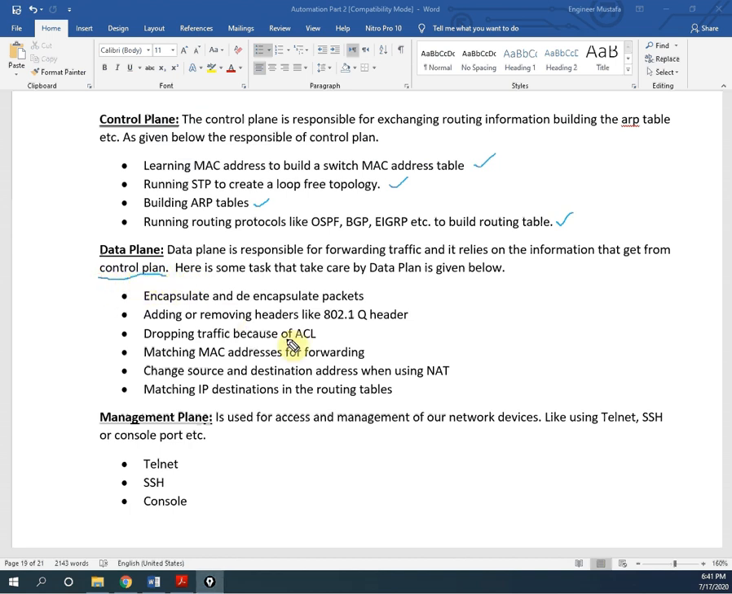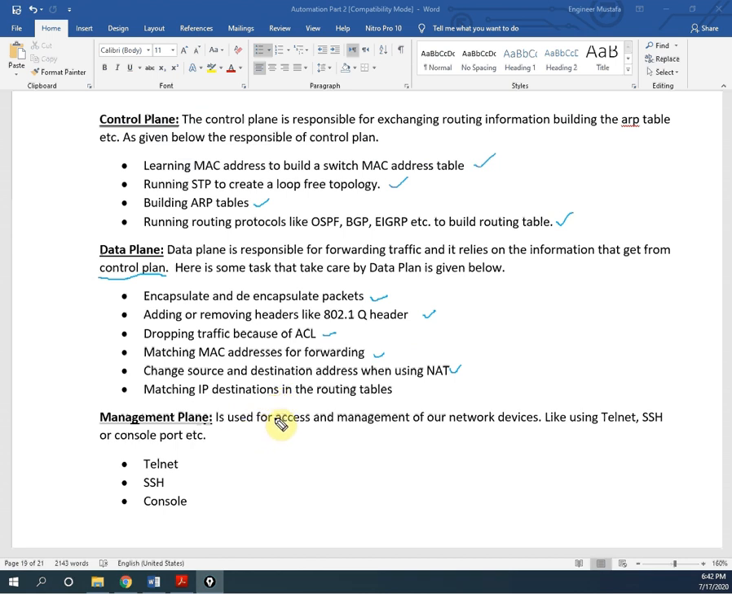Examples of what the data plane performs: encapsulation or decapsulation of packets, adding or removing headers like the 802.1Q header, dropping traffic because of an ACL, matching the MAC address for forwarding, changing the source and destination addresses when using NAT, and matching the destination IP address in the routing table. Here it is only forwarding the traffic. The data plane's responsibility is forwarding of traffic.